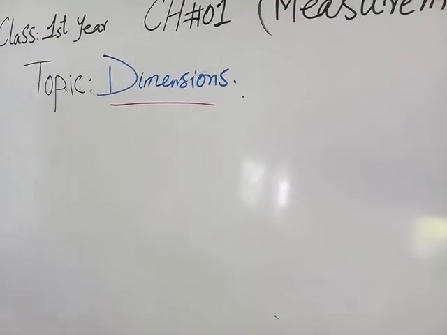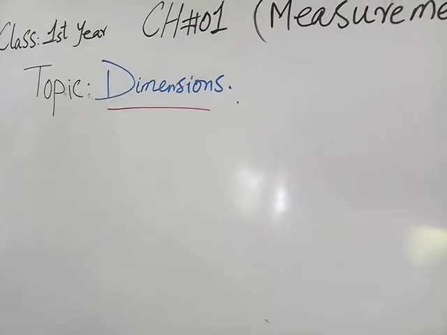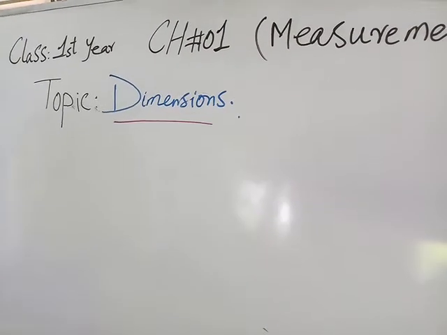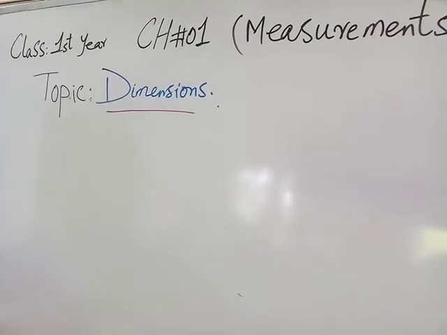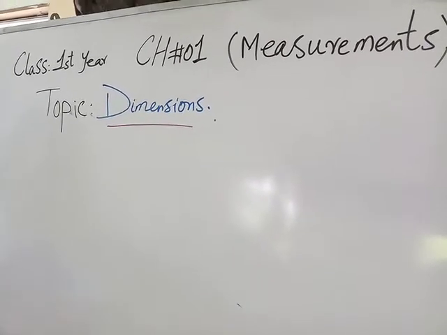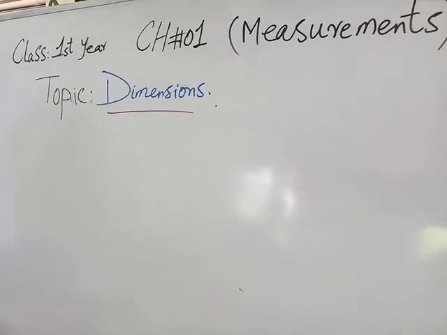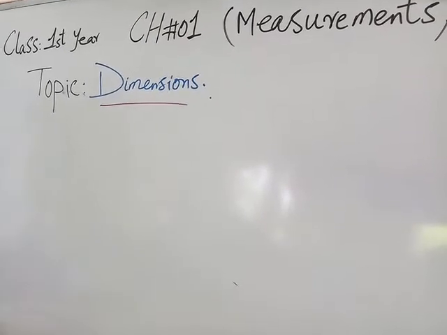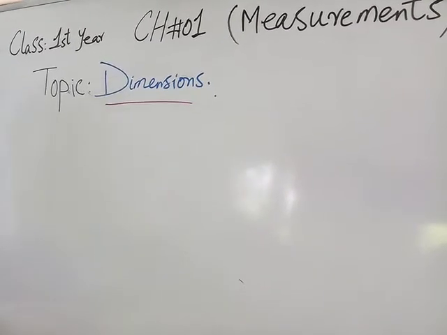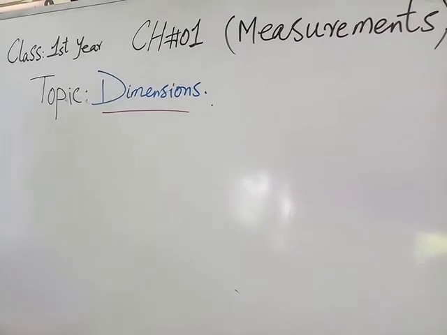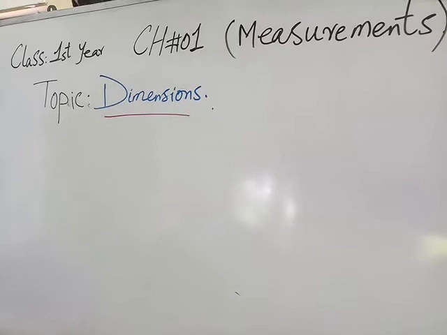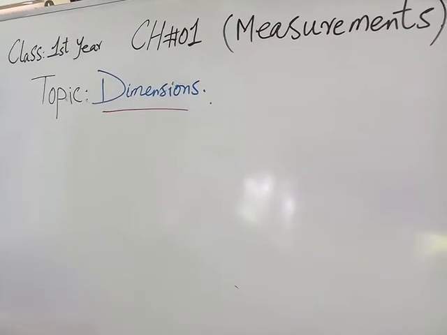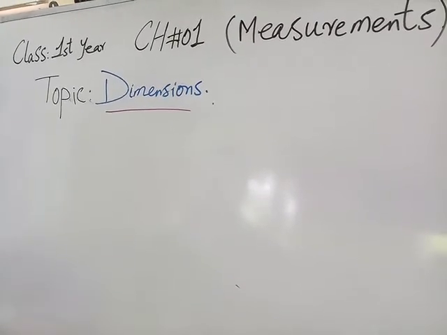But a unit is a way to assign a number or measurement to that dimension. For example, length is a dimension, but length is measured in the units of meter. So dimension describes the nature of the physical quantity.